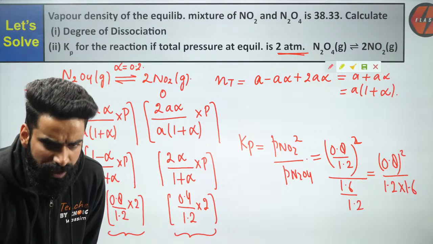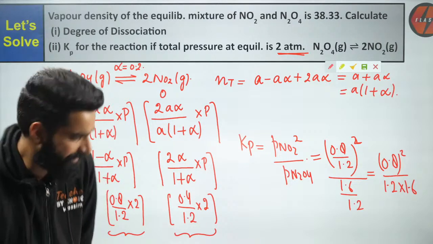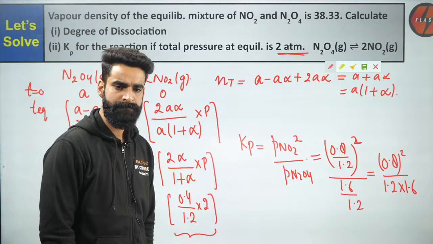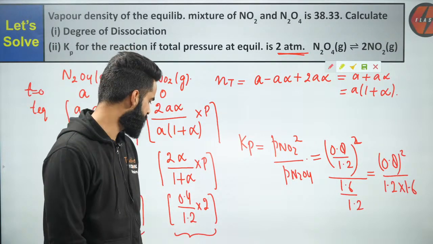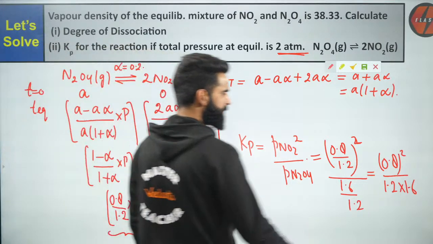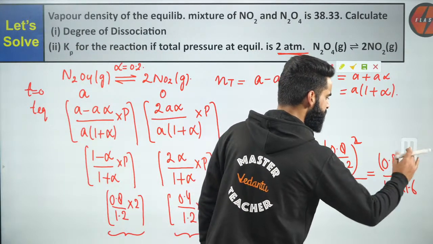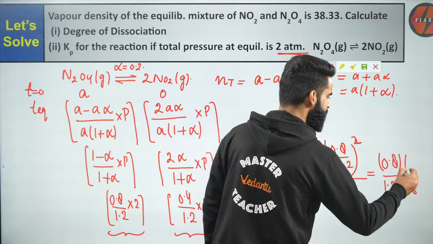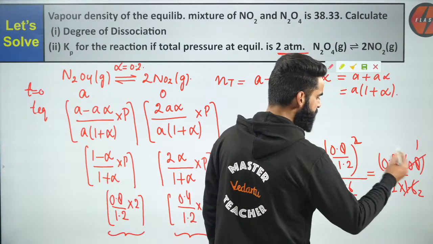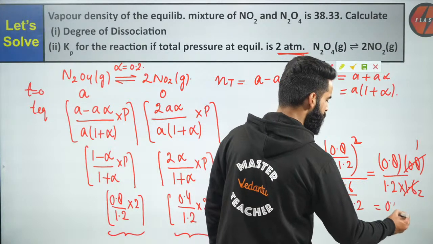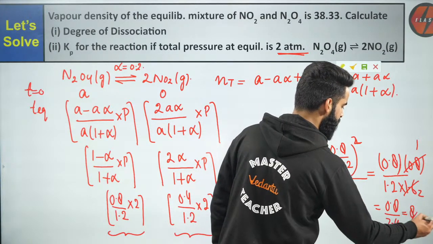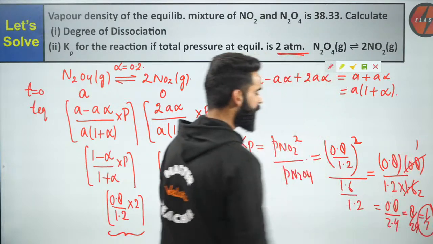A lot of people are saying it's 1 by 3. Are we getting it as 1 by 3? Let me know fast. It's simple, guys. Write it as 0.8 into 0.8, and this is going to be 1 times 2, so it's 0.8 divided by 2.4. I can write it as 8 by 24, which is simply 1 by 3. So I got the Kp value as 1 by 3.